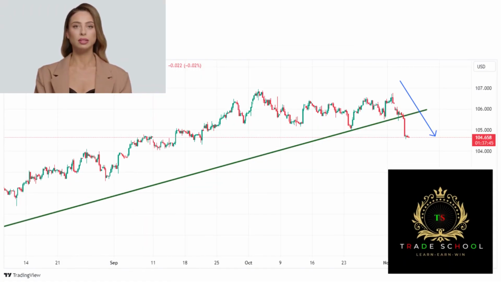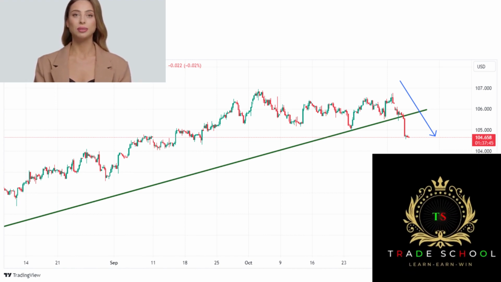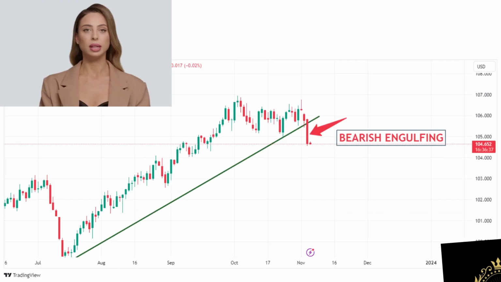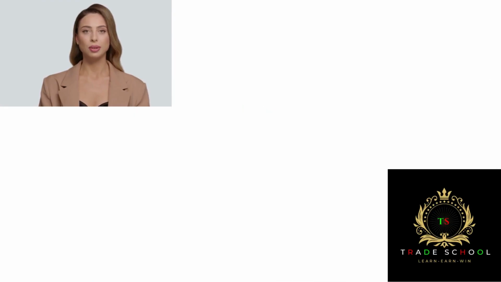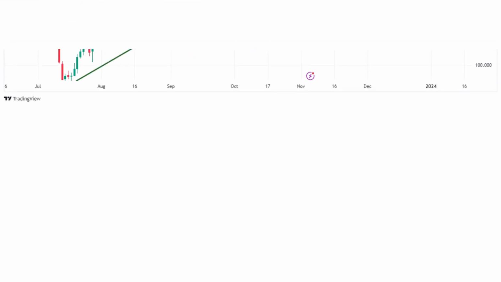Now let's check the DXY, dollar index. After a long bullish run, DXY now seems to be getting down. When we check the day candle, we can see a bearish engulfing. There is some possibility for DXY to get support from the 104 range.